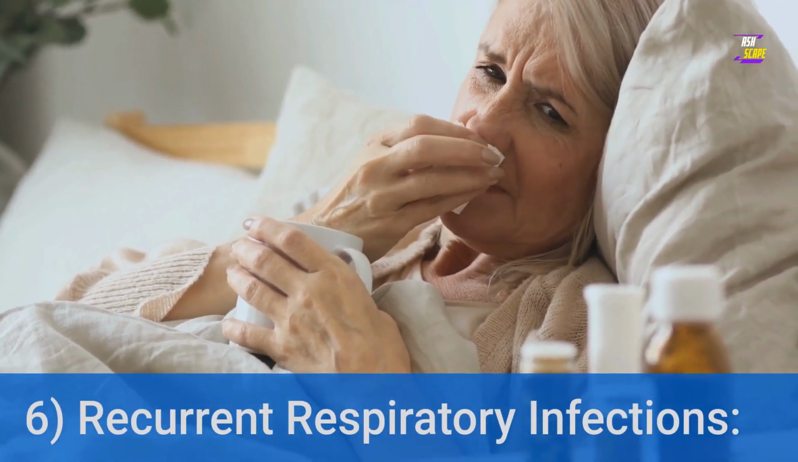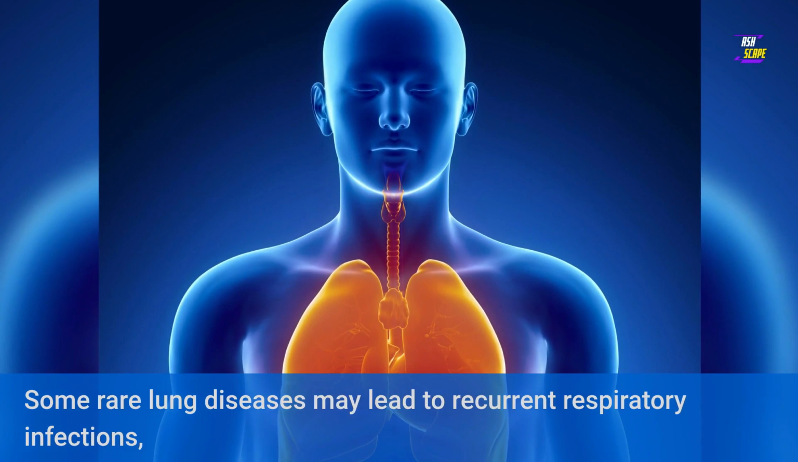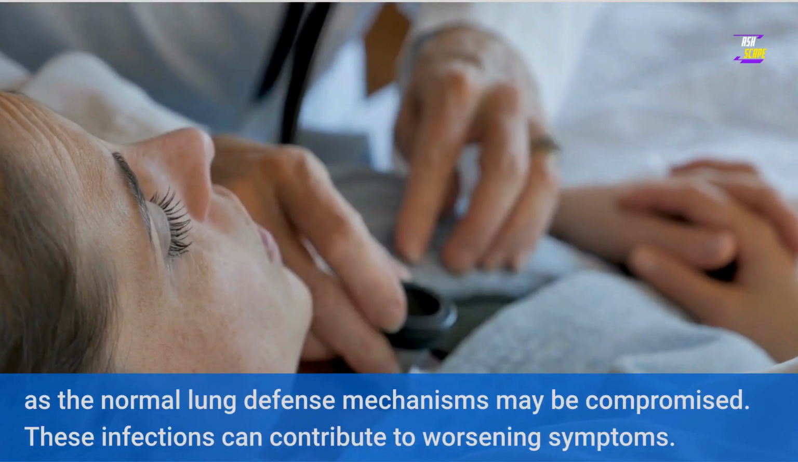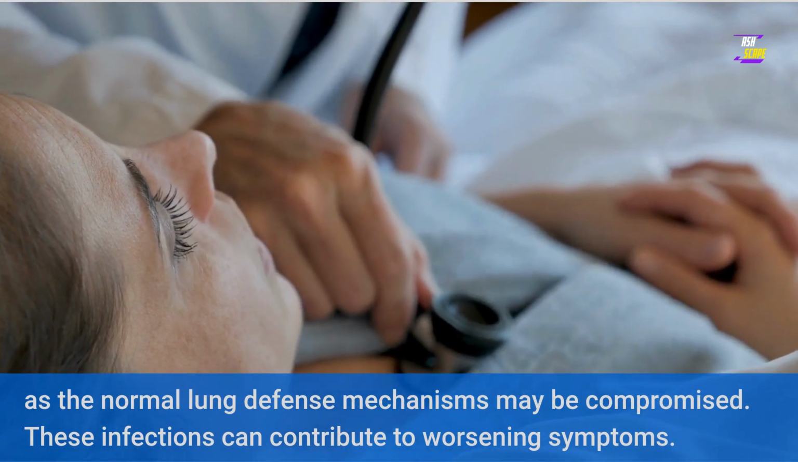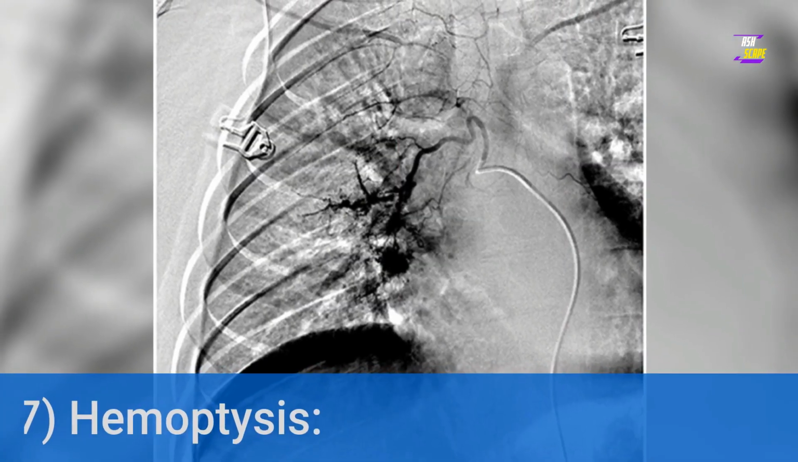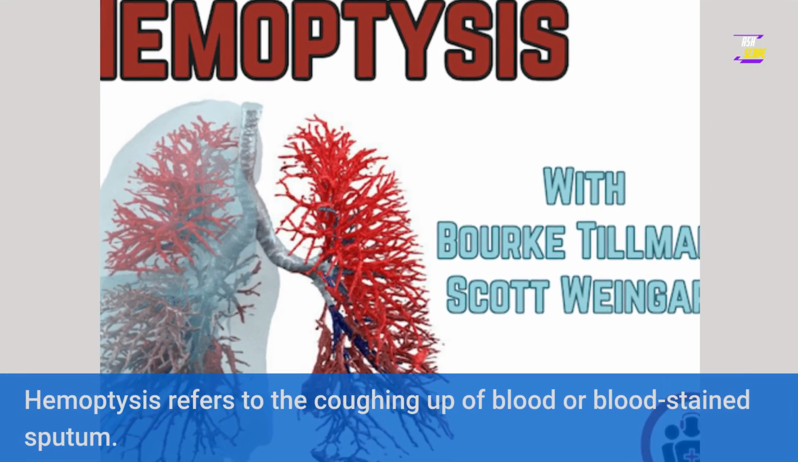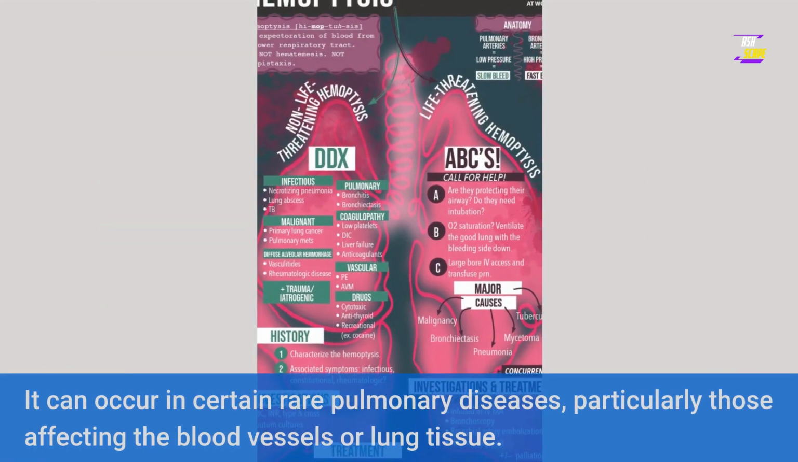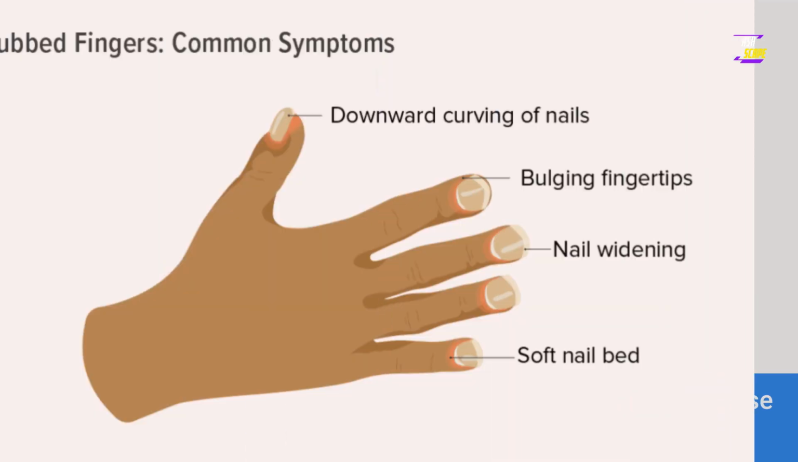6. Recurrent respiratory infections. Some rare lung diseases may lead to recurrent respiratory infections, as the normal lung defense mechanisms may be compromised. These infections can contribute to worsening symptoms. 7. Hemoptysis. Hemoptysis refers to the coughing up of blood or blood-stained sputum. It can occur in certain rare pulmonary diseases, particularly those affecting the blood vessels or lung tissue.